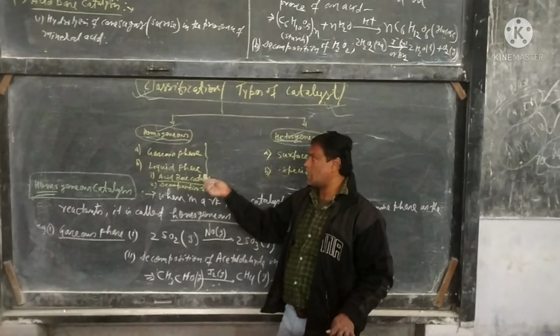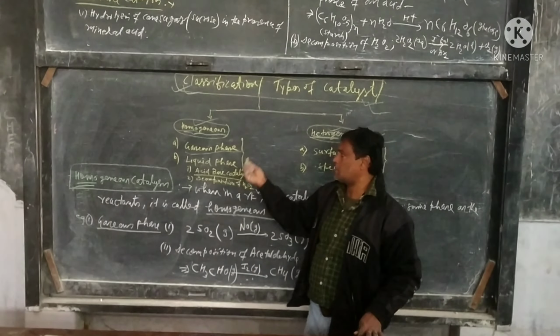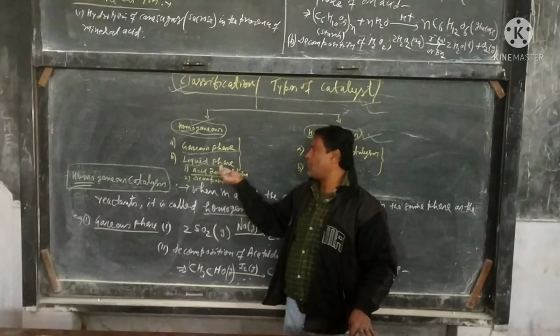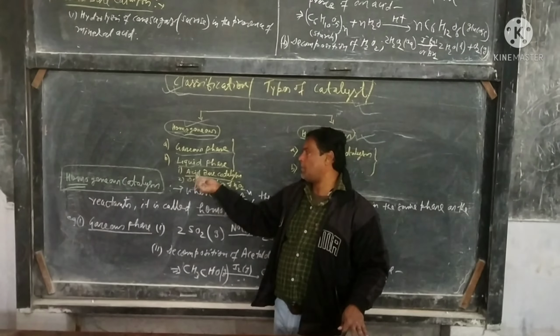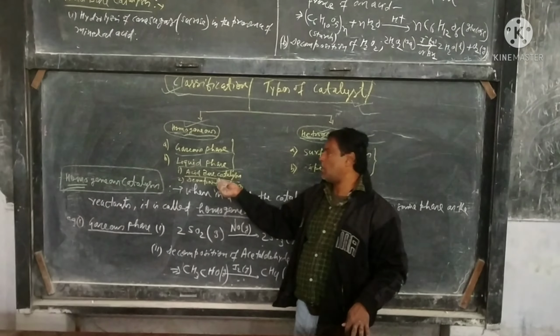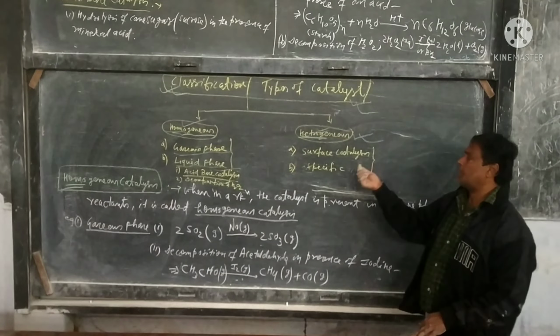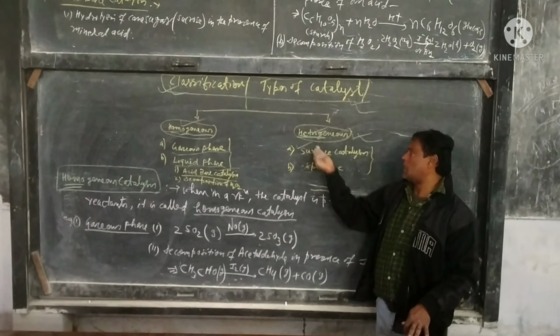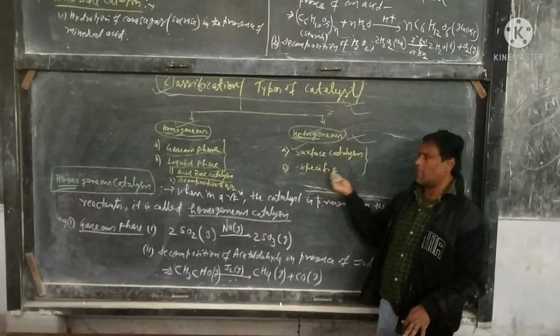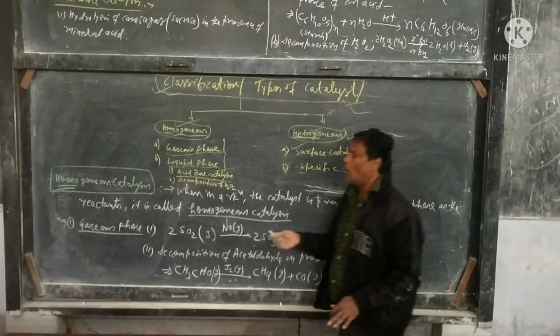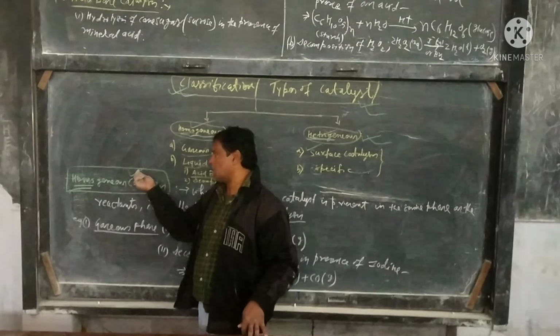In homogeneous catalysis, we will study the gaseous phases and the liquid phases. In liquid phases, we have studied acid-base catalysis and decomposition of H2O2, hydrogen peroxide. In heterogeneous catalysis, we study frequently surface catalysis and the specific catalyst. Now, what do you mean by homogeneous catalysis?